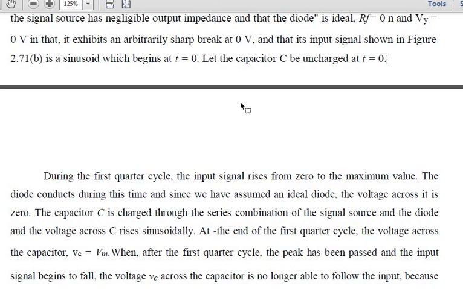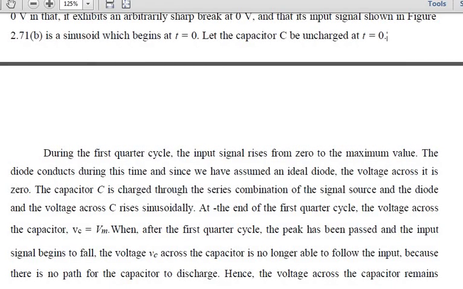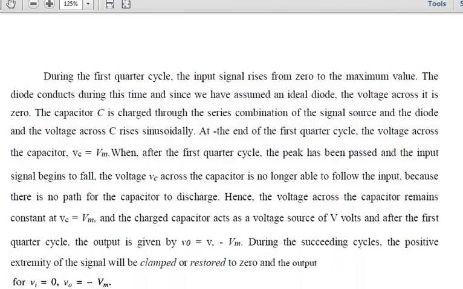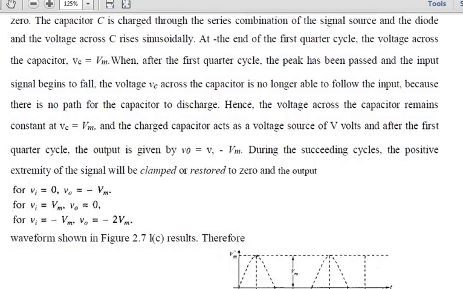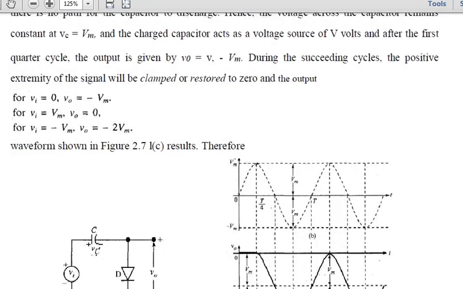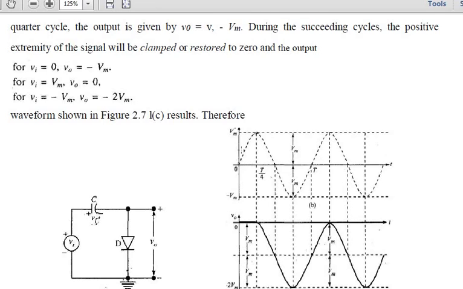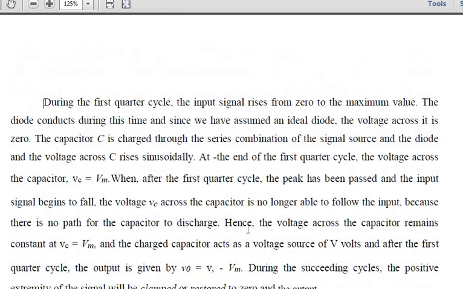And your sinusoidal signal begins at t equals 0. So where it will be starting at t equals 0, that means the capacitor will be uncharged. Here, when I am having t equals 0, at this particular part it will be starting. So here at 0 there is the arbitrary change and the positive peak will be removed, right?